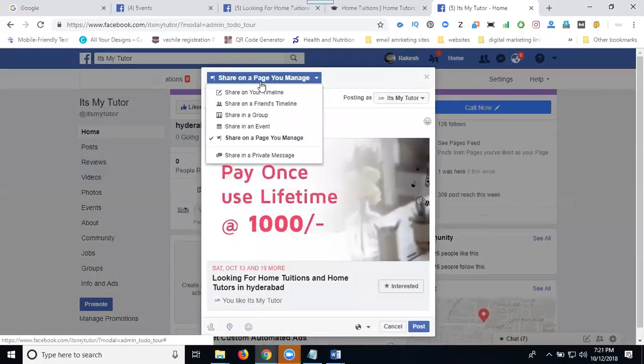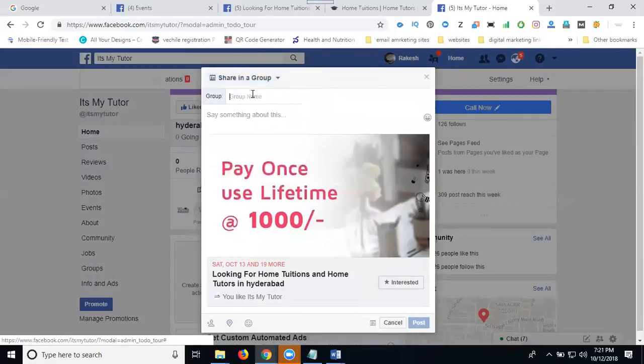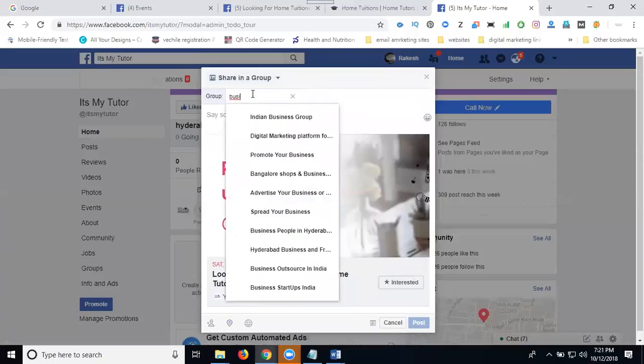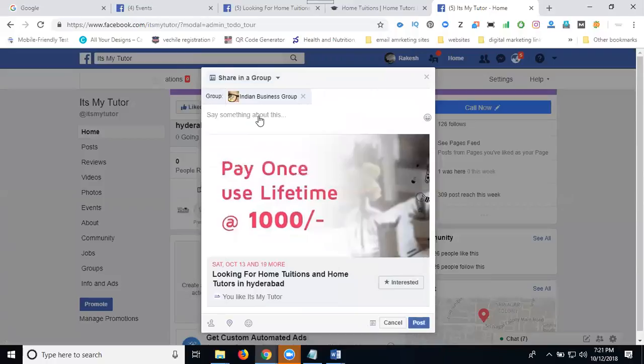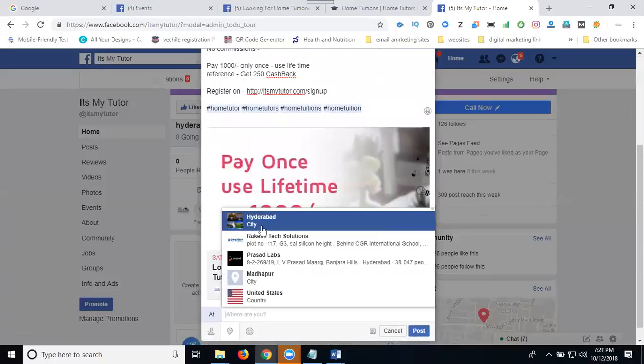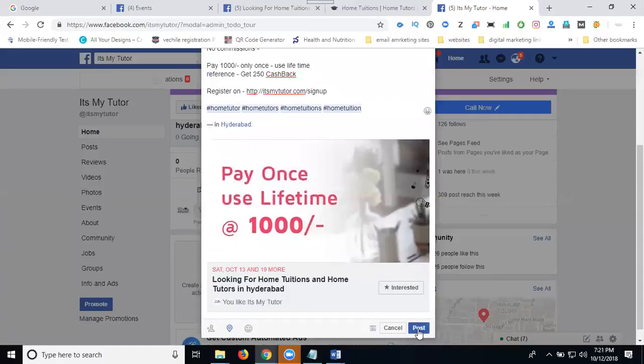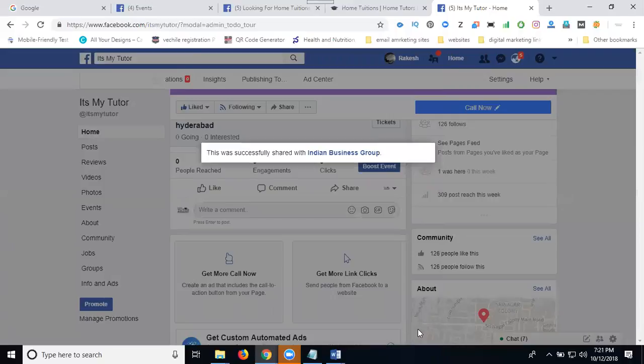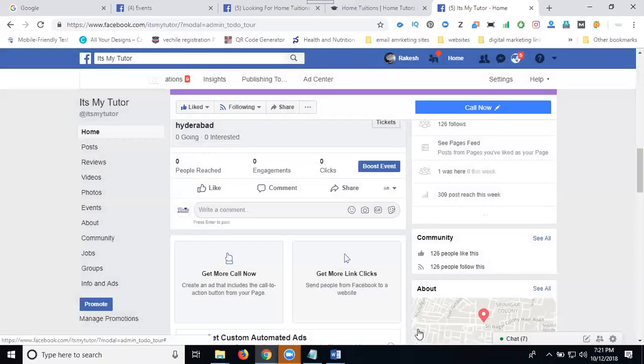Share. Share to your group. Business group. Post it. The location indicates Hyderabad. Click post. So I'm sharing to my timeline, my friend's timeline, my page, and my groups.